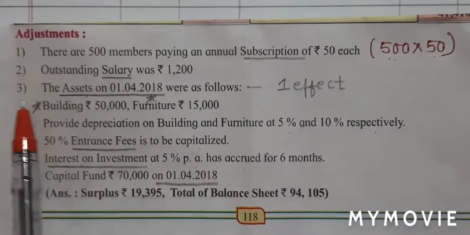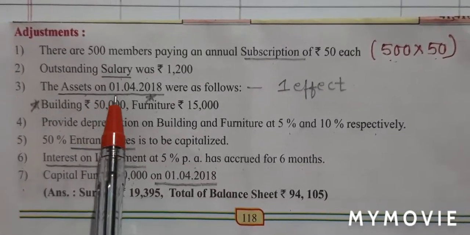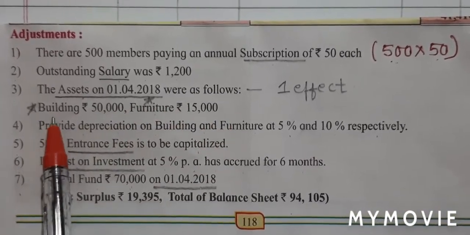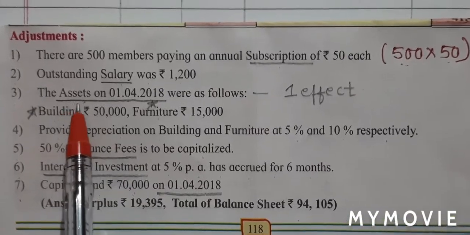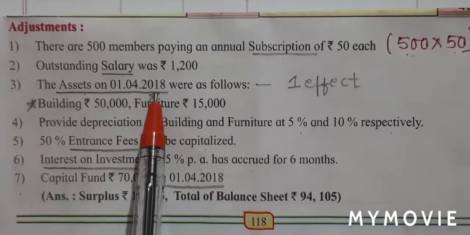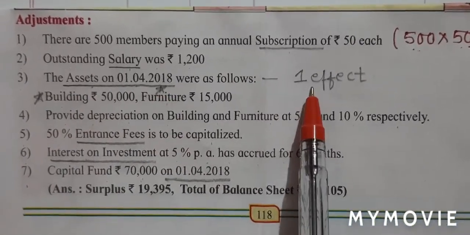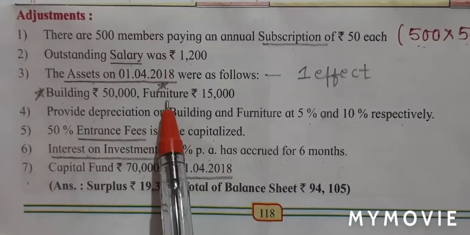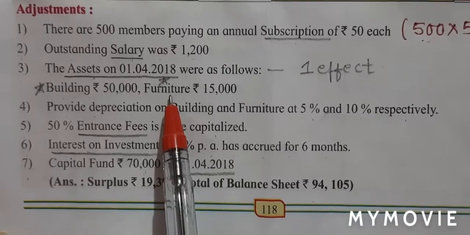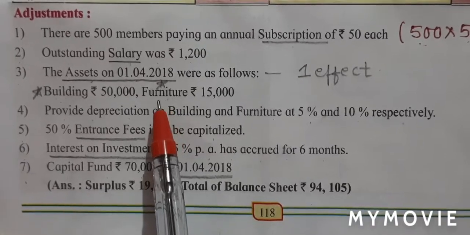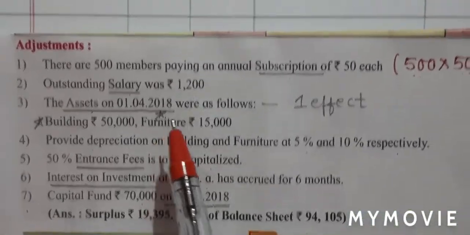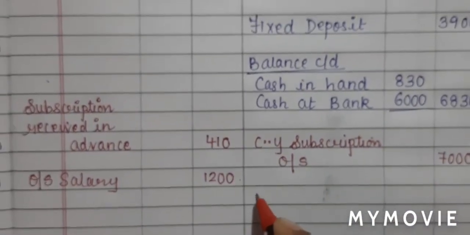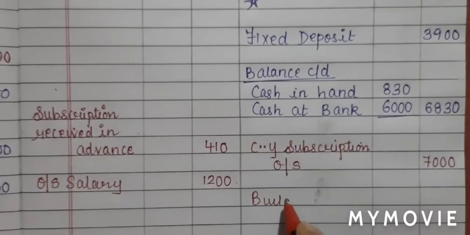Adjustment number 3. The assets as on 1/4/2018 were as follows. Building and furniture. This is my opening asset, students, and I have told you opening assets will be written only once. And there is a star for building and furniture, which means I need to write it in the inner column. So let's put the effect on the asset side. So on the asset side, I will write building.